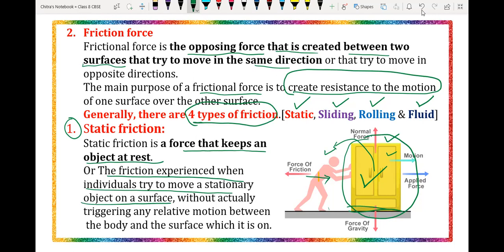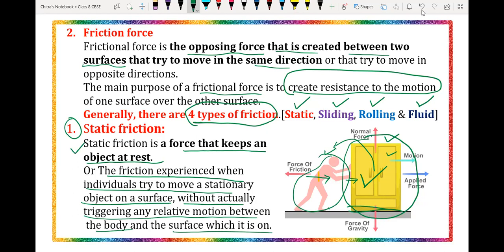That is nothing but the friction force, without actually triggering any relative motion between the body and the surface. That means suppose you are applying force on that object and that object is not moving, it is due to the friction force that keeps that object at rest. So that force is called the static friction.